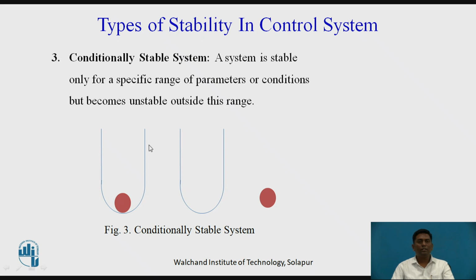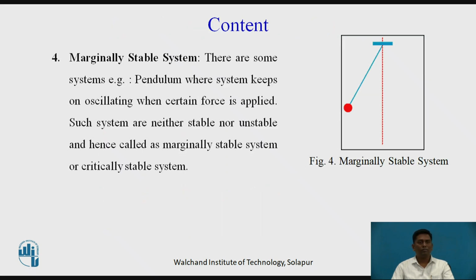So here we can see that when the force or the signal is within the range, the ball or the object will stay inside the container, and eventually after some time it will settle. Okay. Now let us see one more example, the marginally stable system.